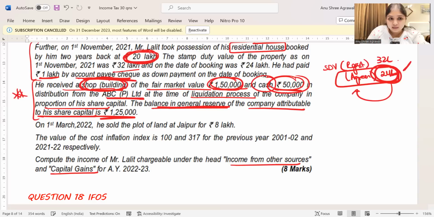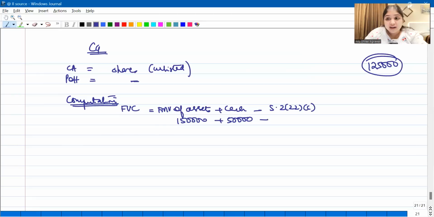They have given us that the company is giving him a shop, the company is giving him cash. It is ABC Private Limited, and at the time of the liquidation process of the company, in proportion of his share capital, he has been given a 1,50,000 shop, cash of 50,000, and the balance in the general reserve of the company attributable to his share capital. Attributable to his share capital means what? This 1,25,000 is not the total reserve of the company. This 1,25,000 is his share in the reserves of the company.